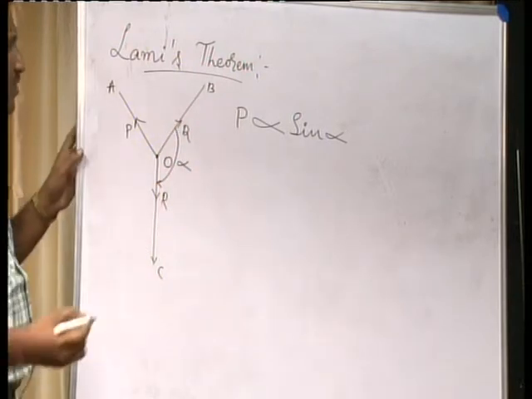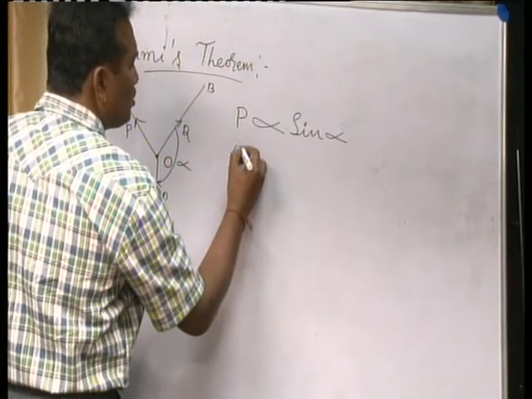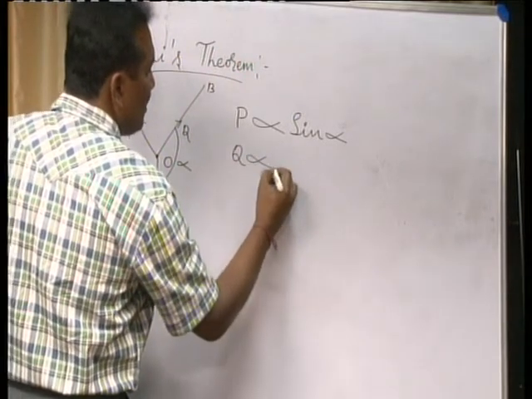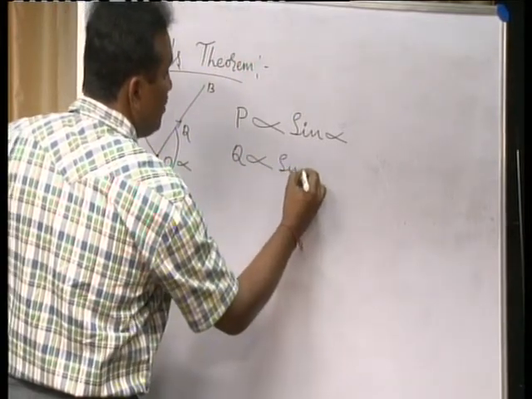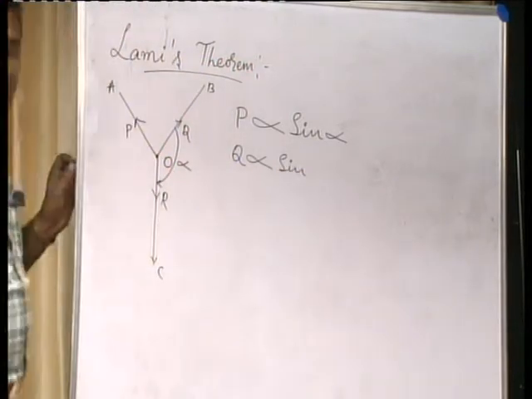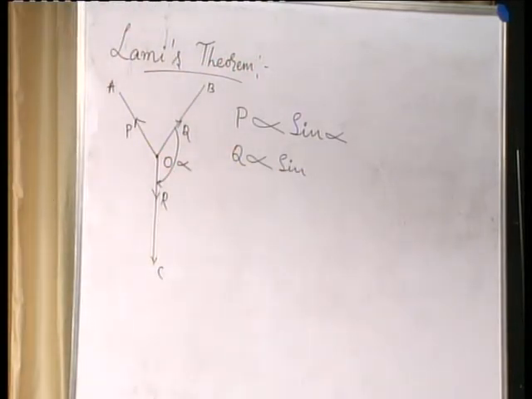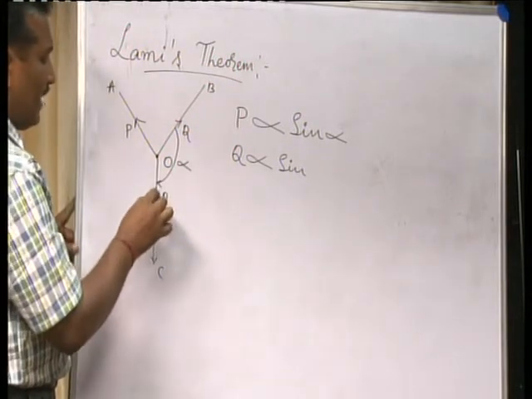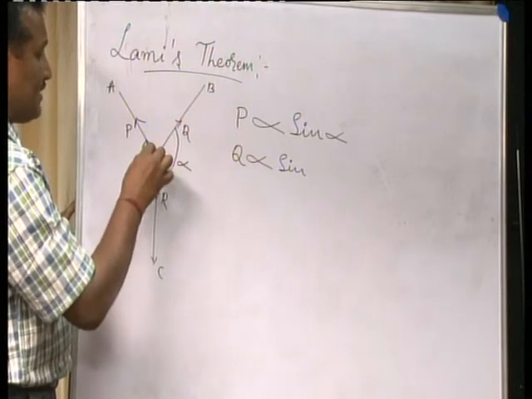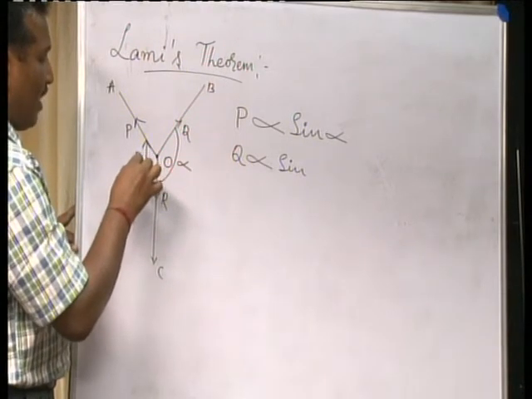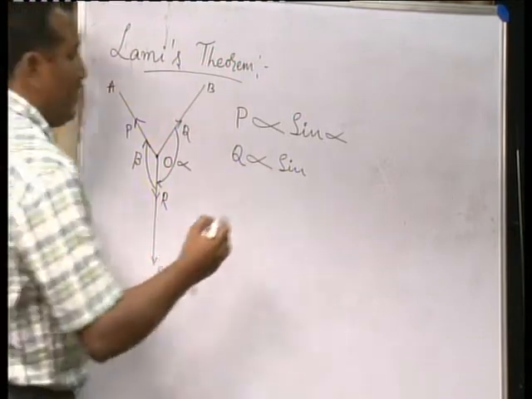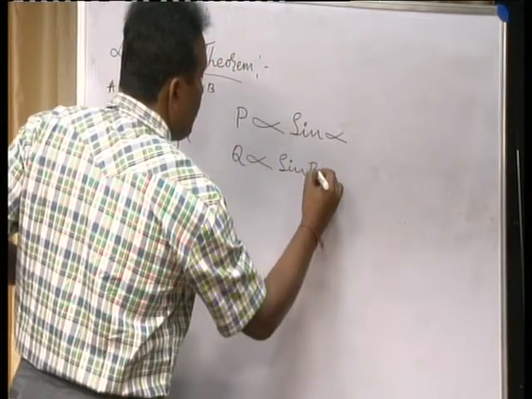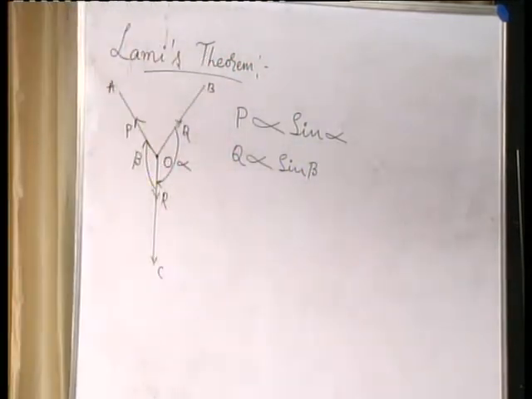In a similar way, the force Q is also directly proportional to the sine of the angle between the other two forces. For Q, the other two forces are R and P. Again, for our convenience, let us call the angle between R and P as beta. Therefore, you can write Q proportional to sin beta.